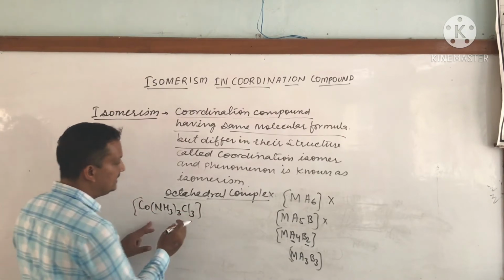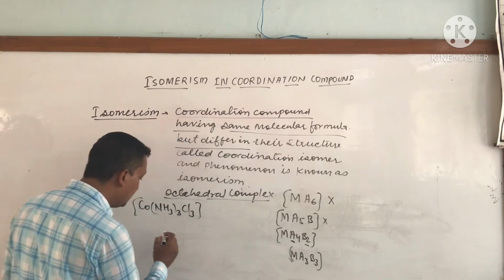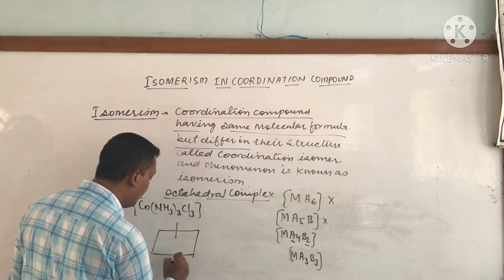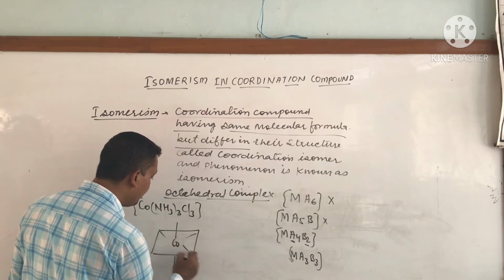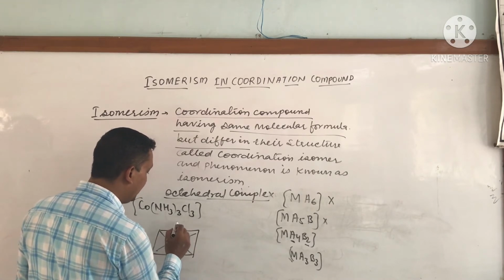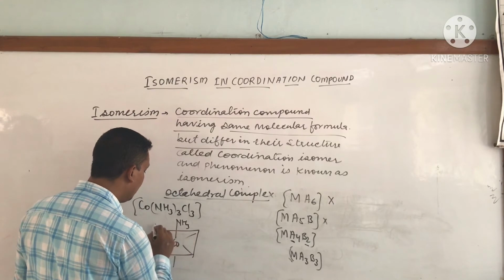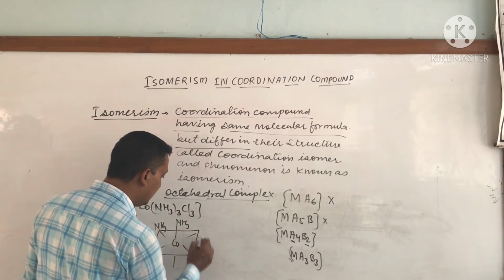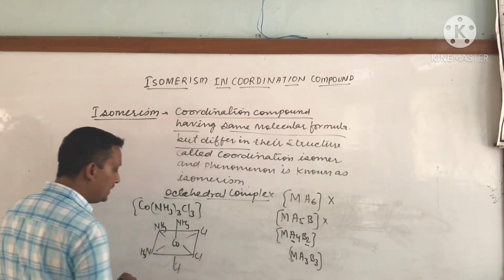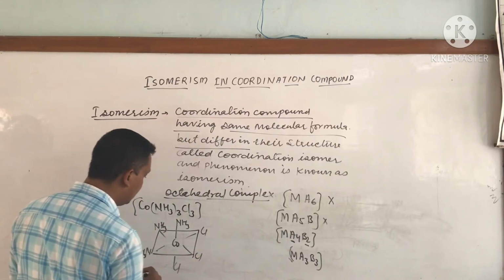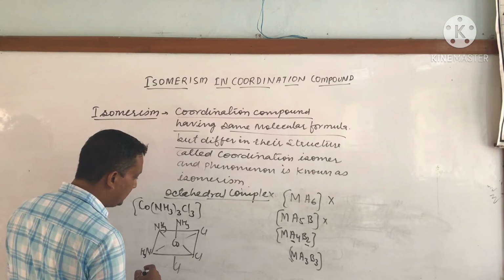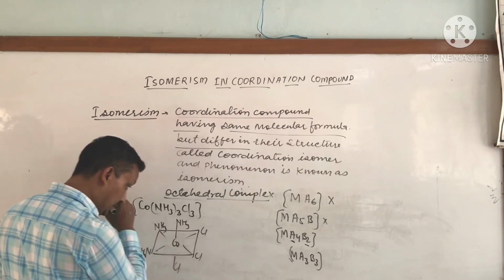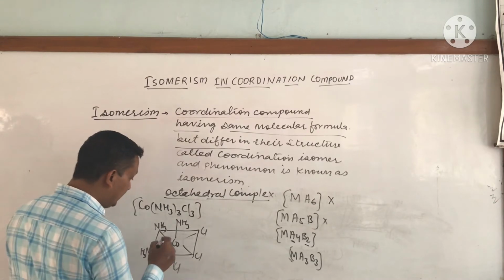So in this case cis and trans isomers cannot be possible, but other names are given for these isomers. For example, Co, and we are taking NH3, Cl and Cl.